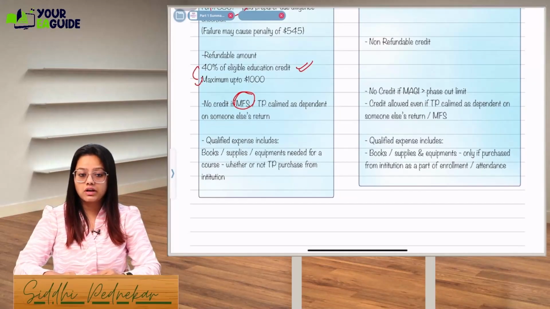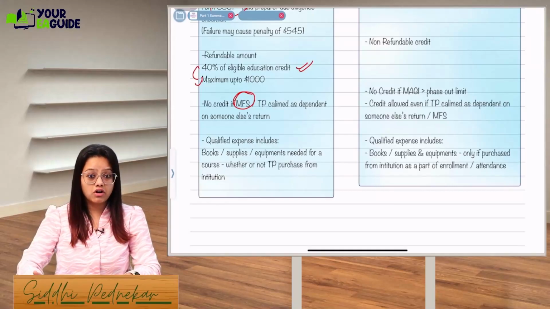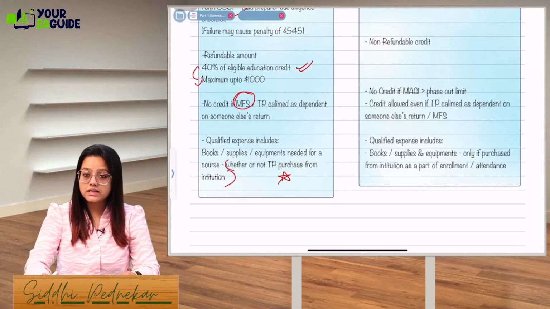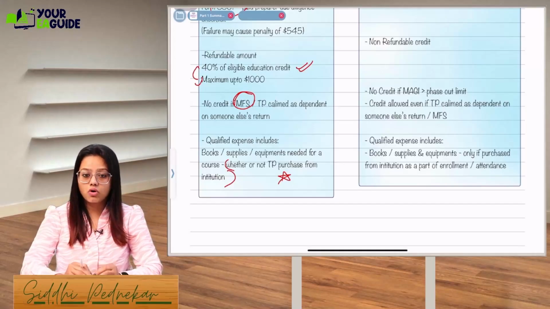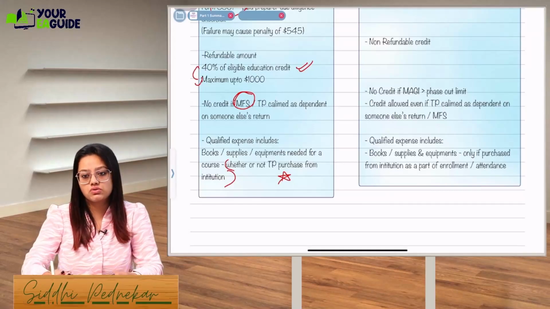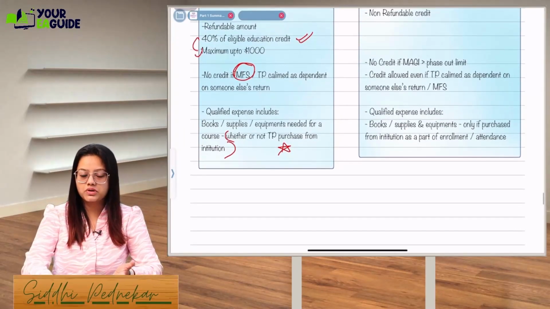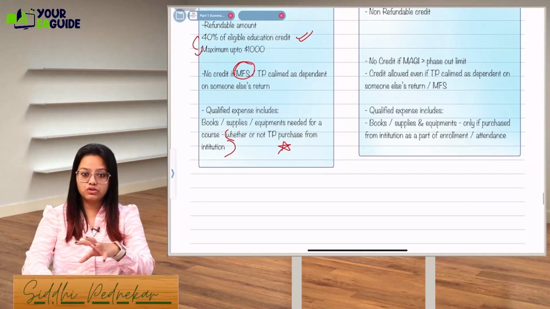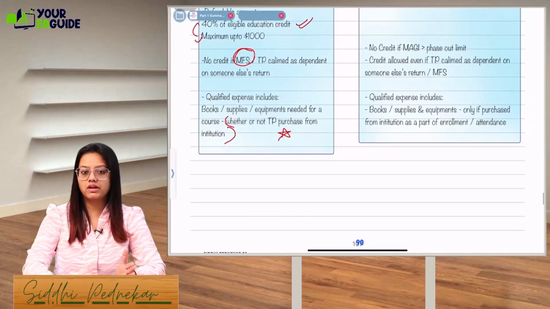What are the qualified expenses for the AOTC? For AOTC, the qualified expenses will be books, supplies, and equipment needed for the course, whether or not the taxpayer purchased them from the institution. This wording is important, because sometimes the books, equipment and every required thing for the course must be purchased from the education institution only. But in AOTC, whether you purchase from the institution or from outside, as long as it is relevant to your education course, it is allowed.